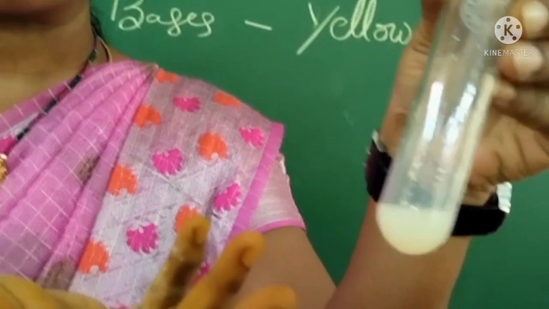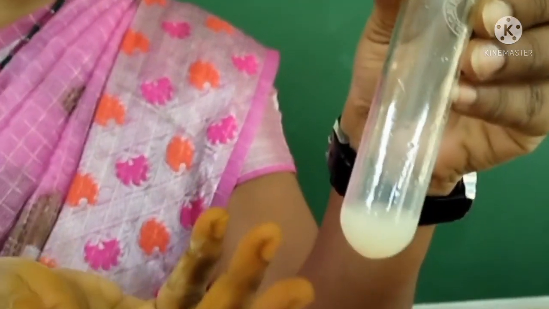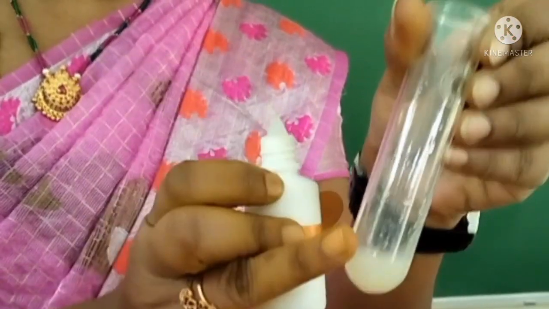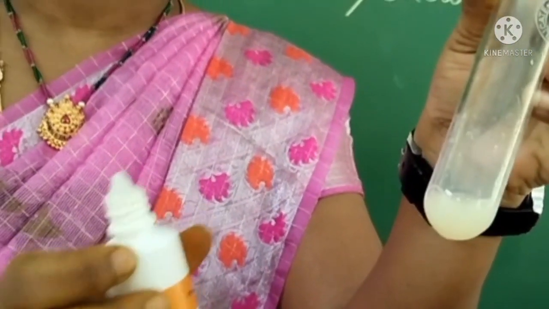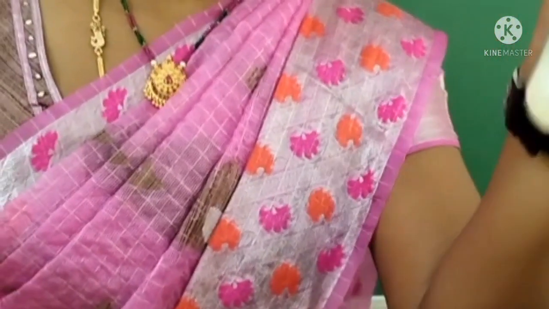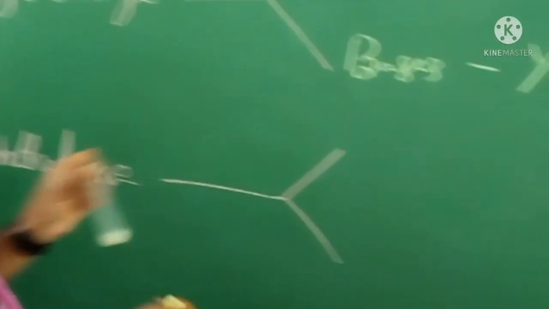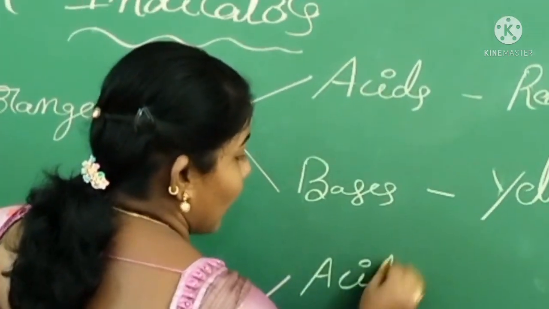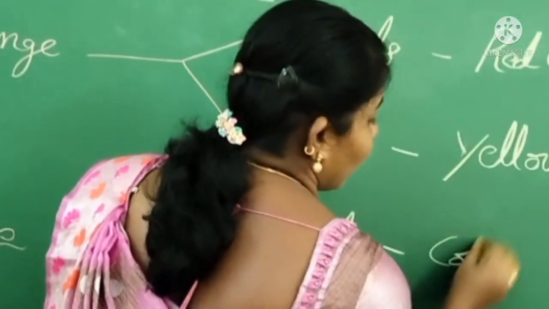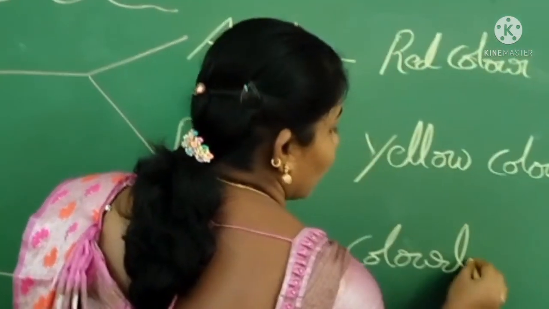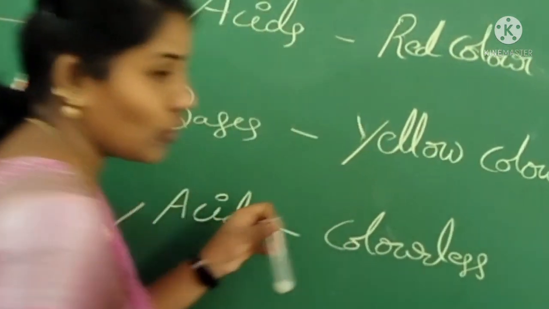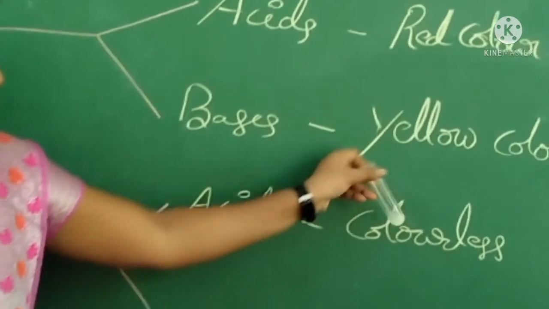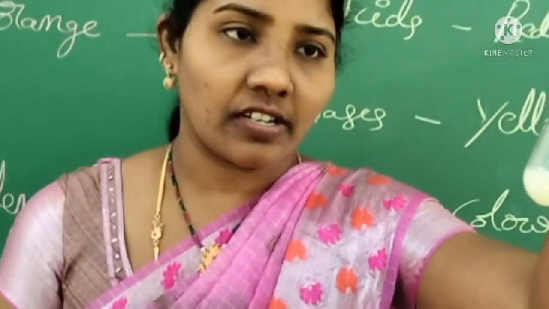There is no change in color. So phenolphthalein indicator reacts with acids and gives a colorless solution. We can write on the board: phenolphthalein indicator reacts with acids, it is a colorless solution. Here we can observe the colorless solution.